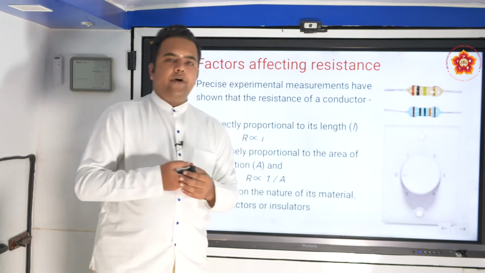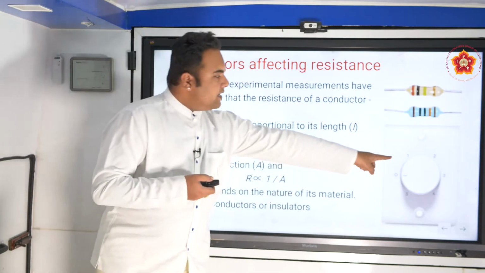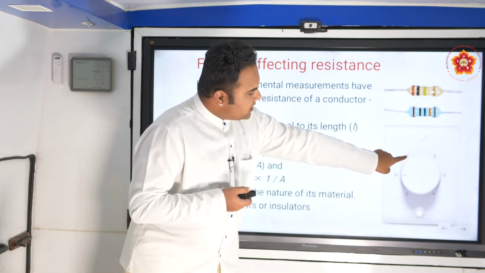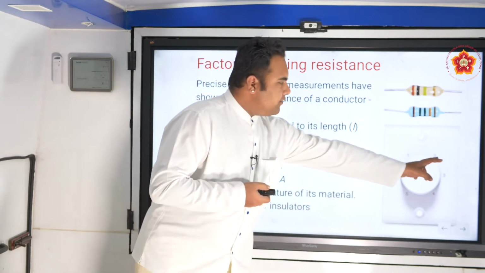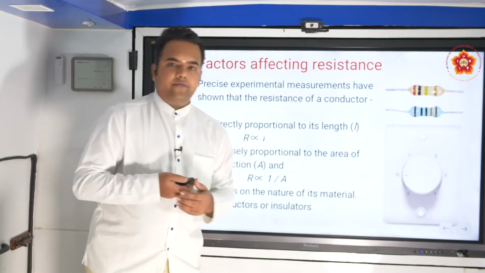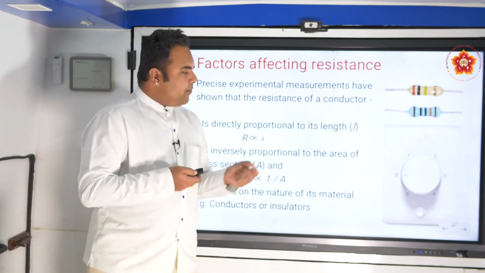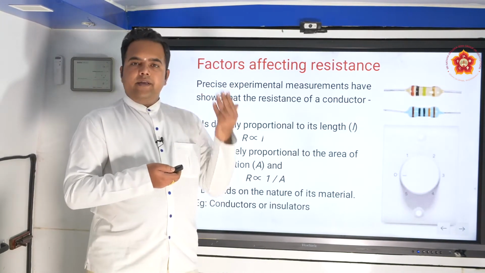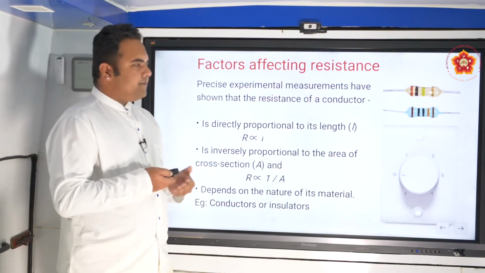Suppose you are at the first point, current is low, which means this is higher resistance. So the maximum value of resistance is at the first point, then the next smaller value, and the least resistance will be at knob 5. At the fifth point there is the least resistance, so that the current is maximum and the fan moves at the highest speed.